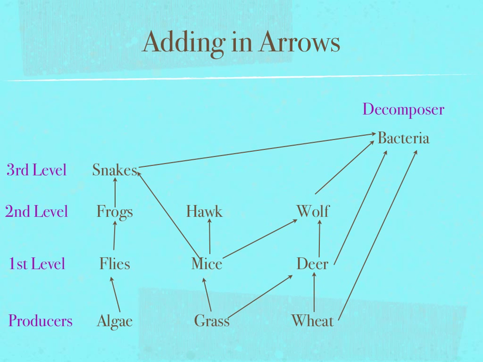After the first level comes the second level consumers. So the mice go into the stomach of the hawk and into the stomach of the snake. After the second level comes the third level. So for example, the frogs go into the stomach of the snakes, and everything goes to the bacteria. So I put an arrow from each level, producers, first level consumers, second level consumers, and third level consumers, into the bacteria because the bacteria is our decomposer and decomposes everything.